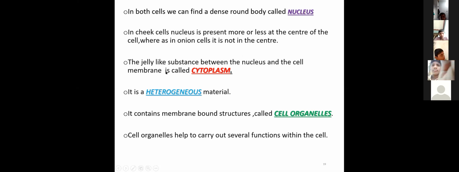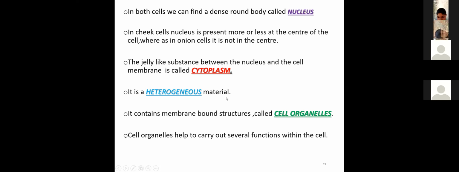Next, the jelly-like substance between the nucleus and the cell membrane is called cytoplasm. The cell contains several parts. All parts are floating in the cytoplasm.